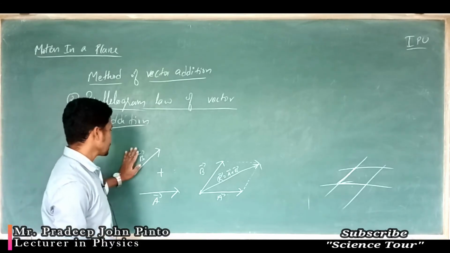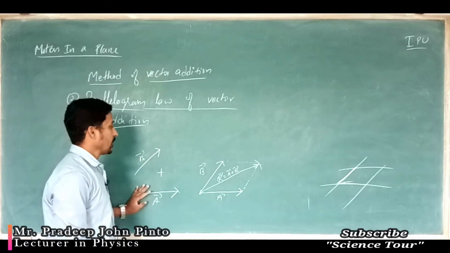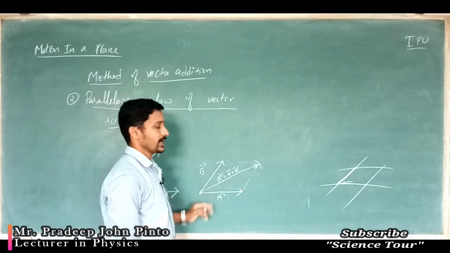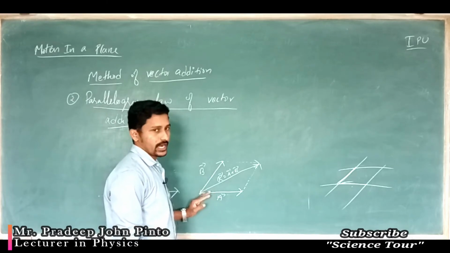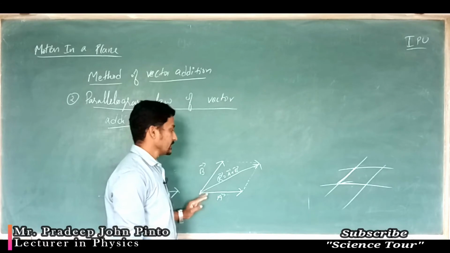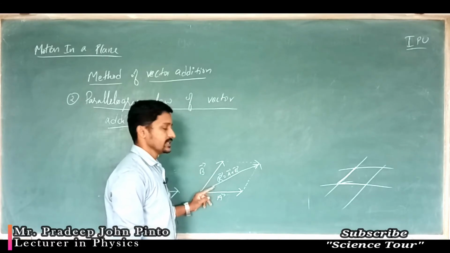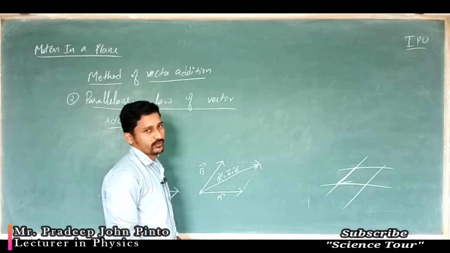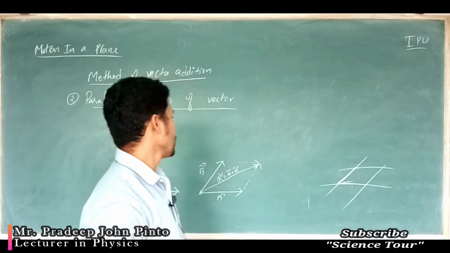So the meaning is, if two vectors can be represented by the two adjacent sides of the parallelogram taken in both magnitude and direction, then the diagonal of the parallelogram represents the resultant of those two vectors.